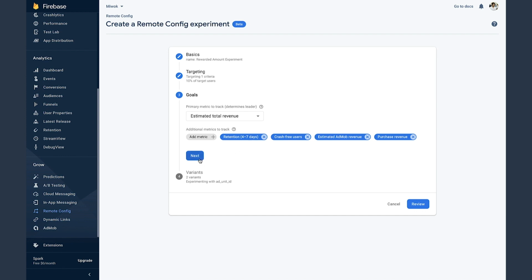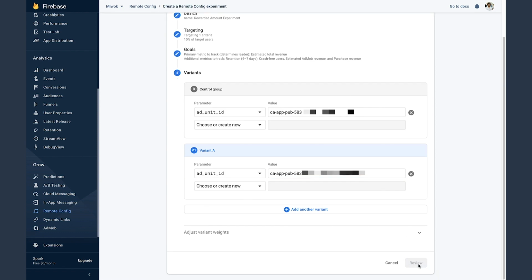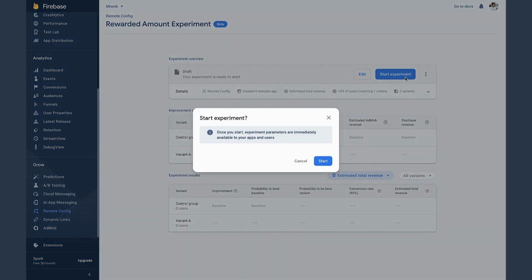Now for our testing variants. For the control, we'll use the ad unit ID of the very first rewarded ad that rewards 1000 gems. And for the variant, we'll use the ad unit ID of the ad that rewards 3000 gems. Then we'll just hit review and finally start the experiment.